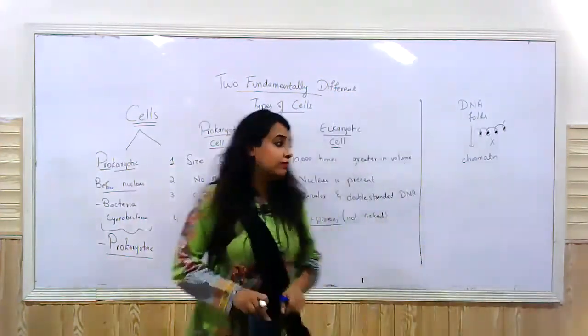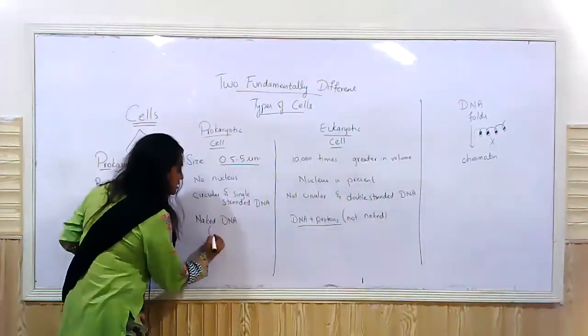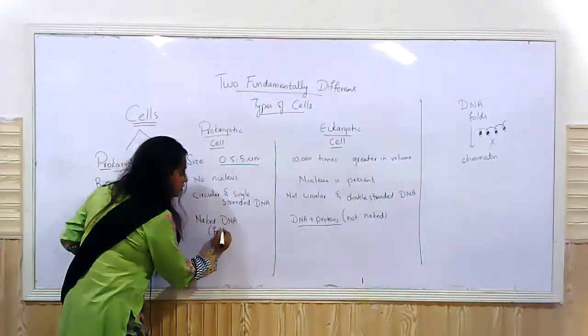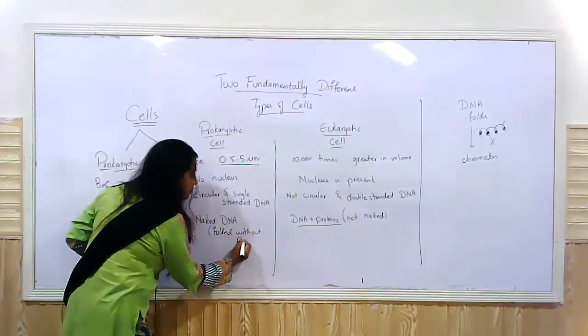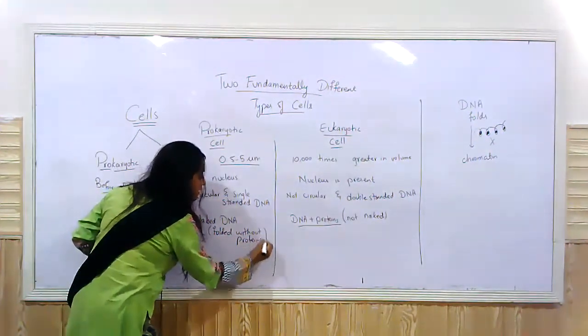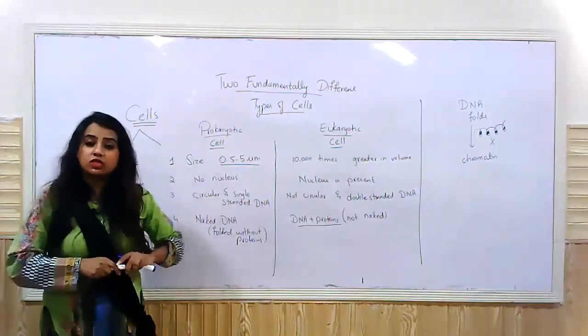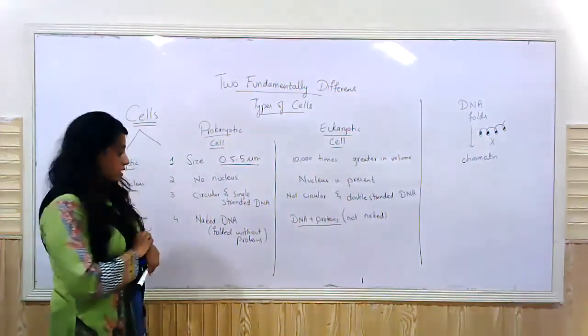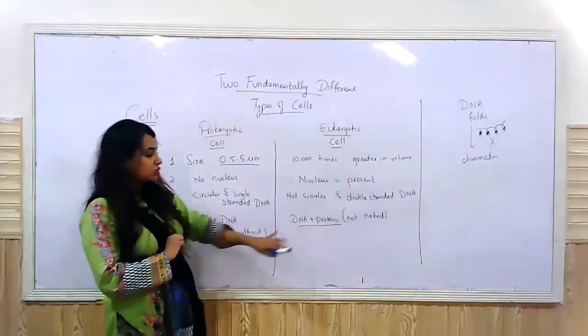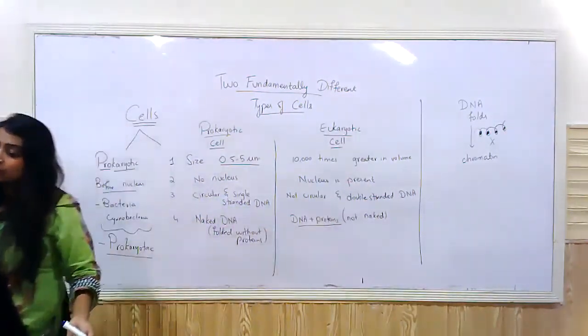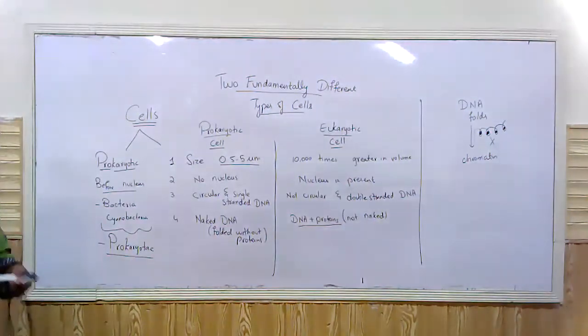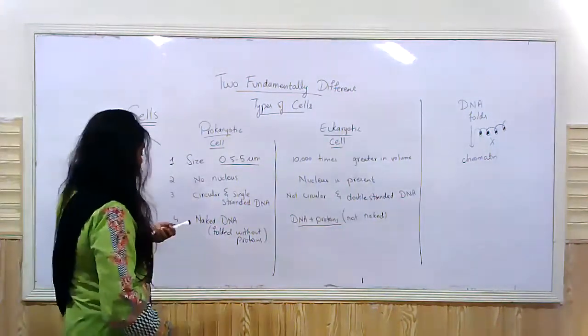I'm writing it down in bracket. What do we mean by naked DNA? Folded without proteins. Because it is folded without proteins, hence we use the term naked DNA for it, right? And in this case, because it is folded with proteins, this DNA is not termed as naked DNA. Then we also study the difference in the cell wall.